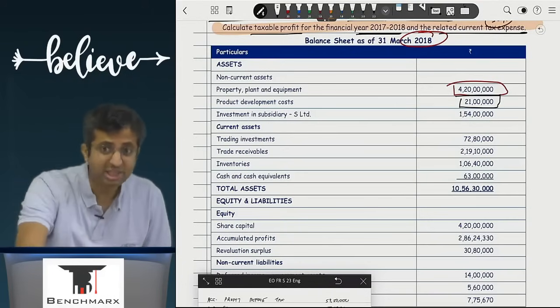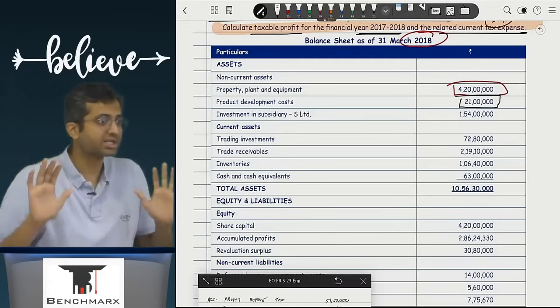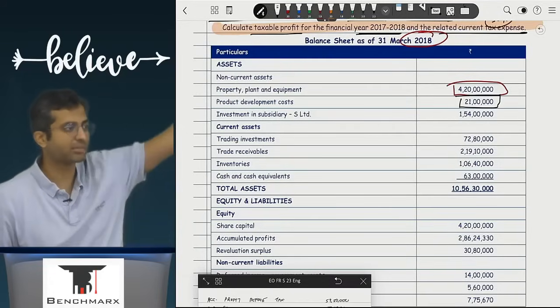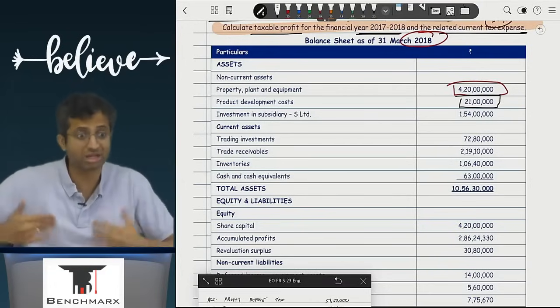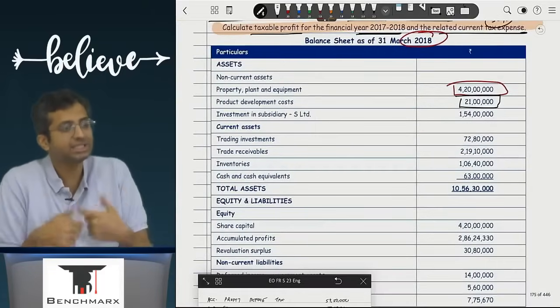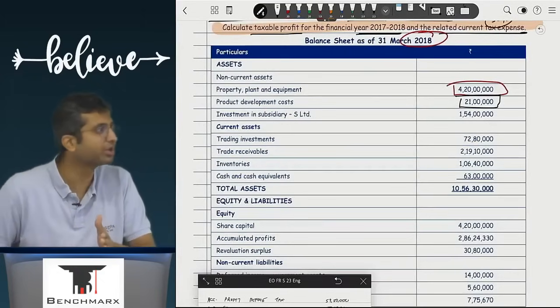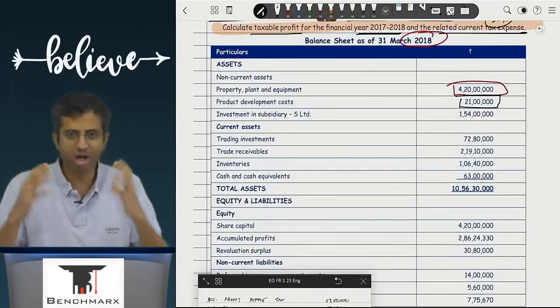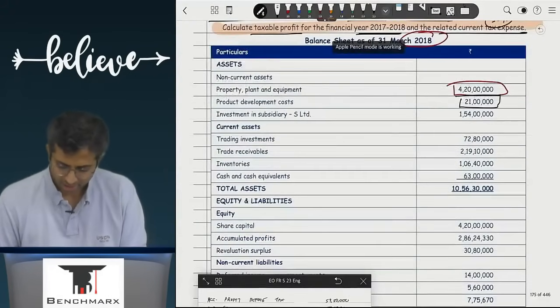As you can see, in the current year, this is making us pay a higher tax as compared to books. Why? Because in income tax you claimed the deduction already, but in all of these years you will not be able to claim a deduction and hence you will have to pay a higher tax. So there will be a deferred tax liability as each year on 3,50,000 you pay higher tax. The deferred tax liability keeps on falling. Are dots connecting? Yes, okay. So over here, this is 3,50,000.